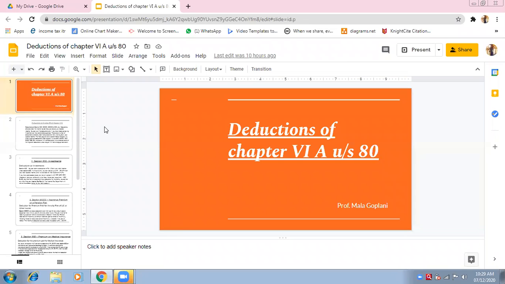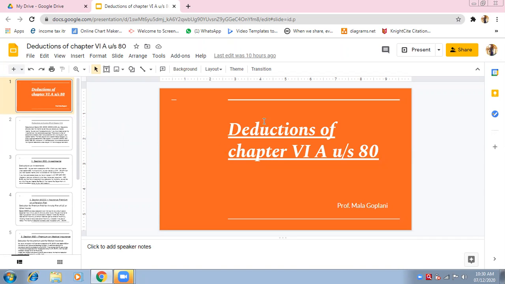Cost means expenses, and expenses are always to be deducted from related incomes. The same method we followed in other sources. Related expenses can be deducted from related incomes. So in each head we deducted a few expenses related to that head.